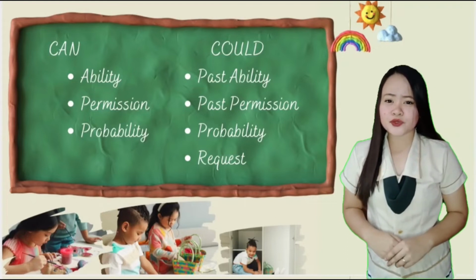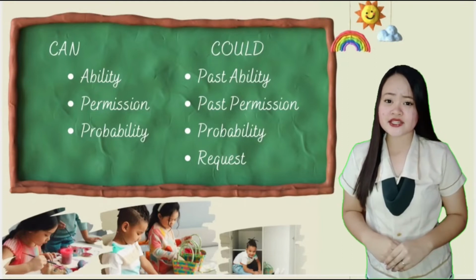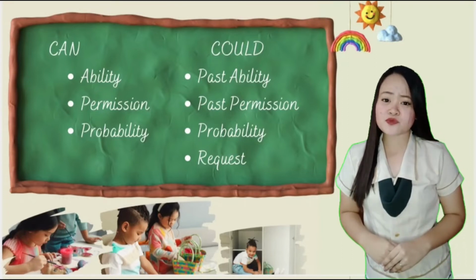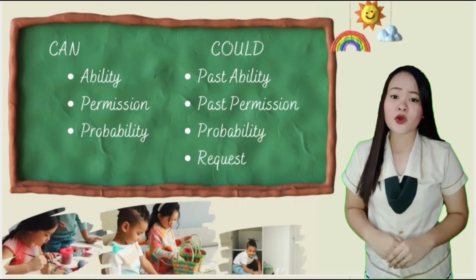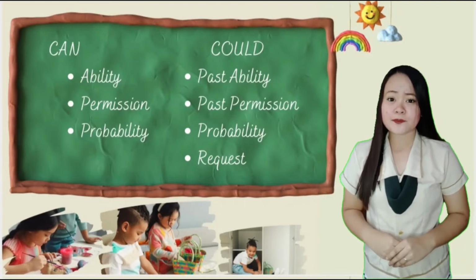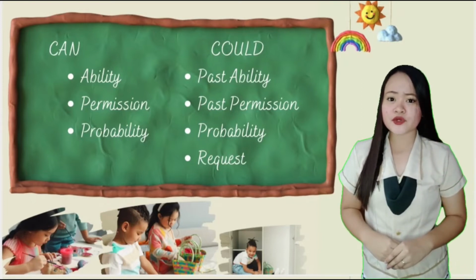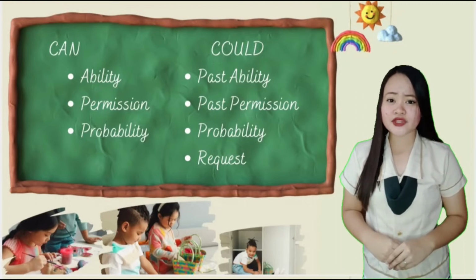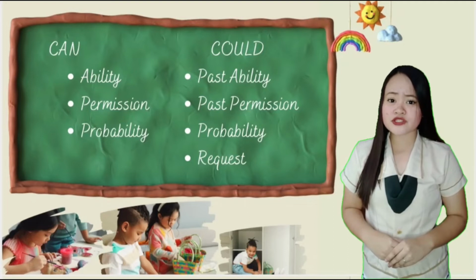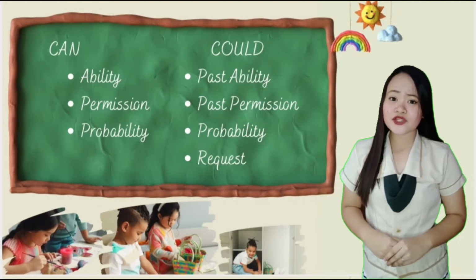Next is the modal could. We all know that could is the past tense of can. So you can use could in a sentence when expressing your past ability, or when asking permission, probability, or request. For example, in ability, he could speak French when he was 6 years old. Next is past permission, for example, he could go to the theater or he could go to the mall. Next is probability, for example, it could get much hotter in July or it could get much colder in September. Next is when you are asking for a request, for example, I could lend you my notebook.